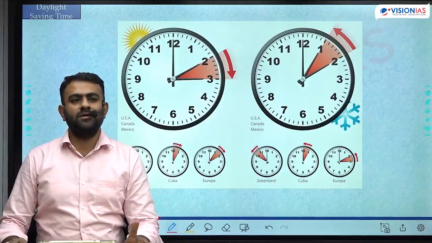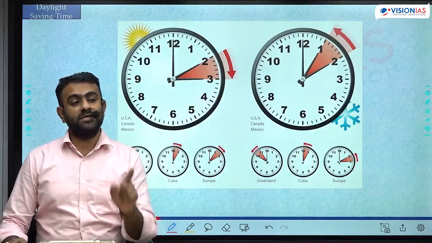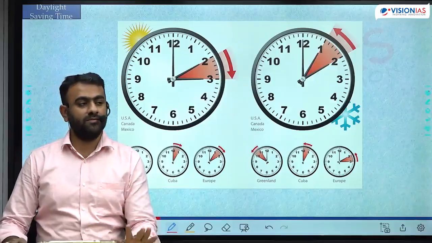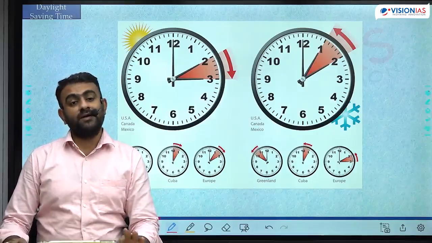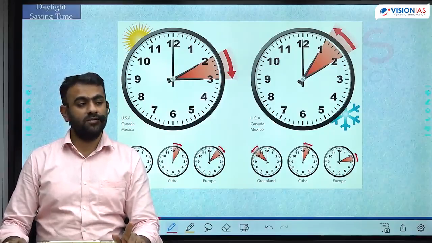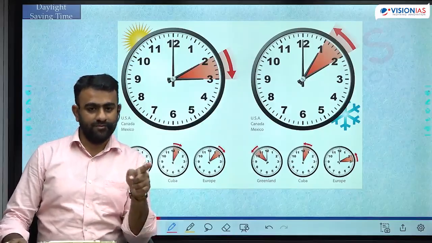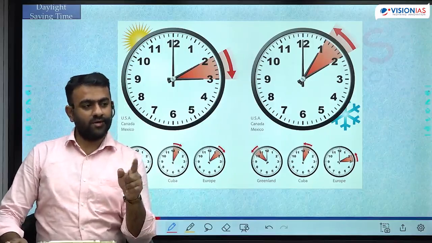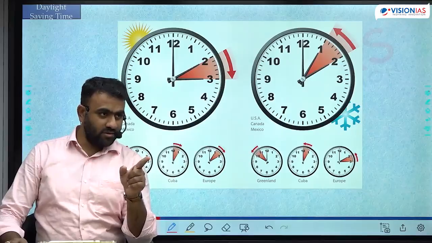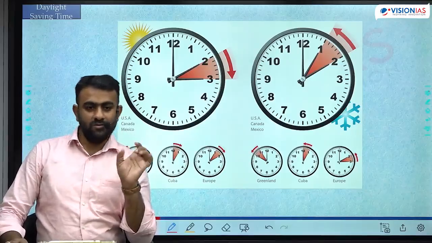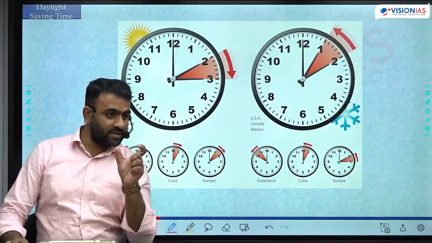So during the summer, the sunrise is happening at 5 o'clock. Sunset is happening at 7 o'clock. If I say आप थोड़ा सा 1 घंटे जल्दी उठ जाओ, rather than getting up at 6, get up at 5. Rather than going to office at 10 o'clock, go to office at 9 o'clock. 5 बजे वापस आ जाओ. 5 से 7 के बीच में जो टाइम है ना, 1-2 घंटे का आपको एक्स्ट्रा टाइम मिल जाएगा.